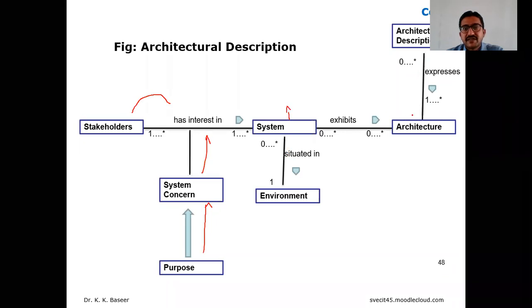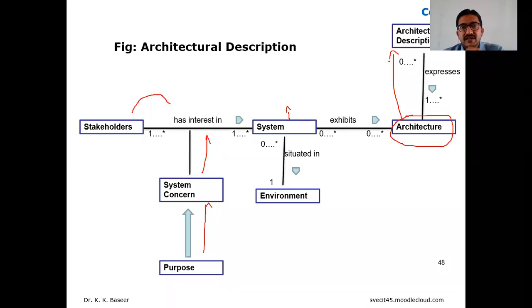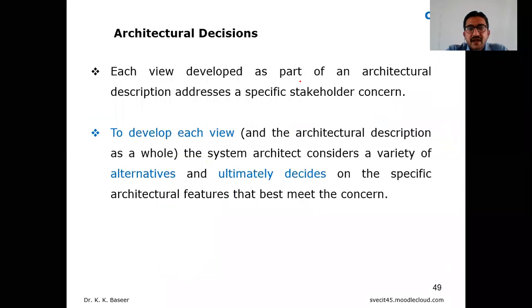It exhibits the last one, an architecture. The output of this architecture is the architectural description, which expresses what the architecture actually talks about. Okay.